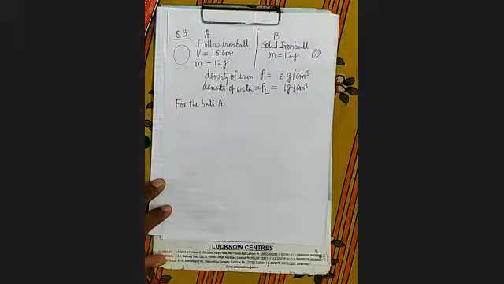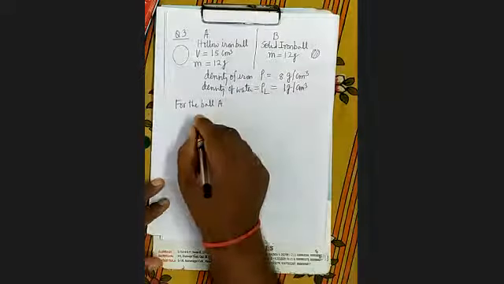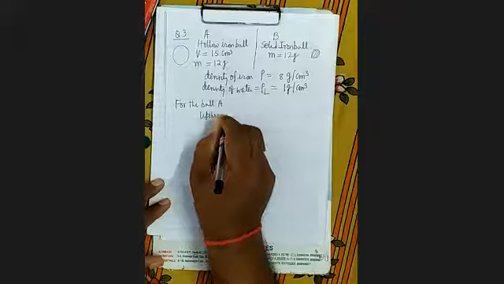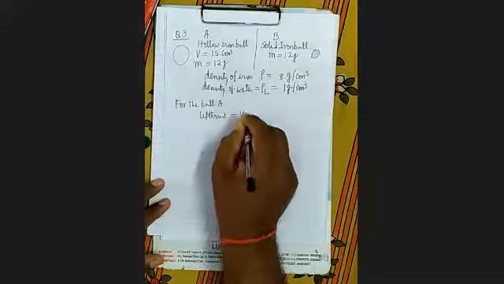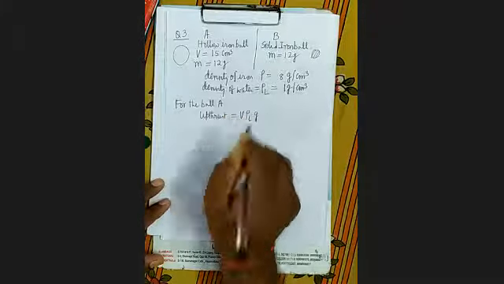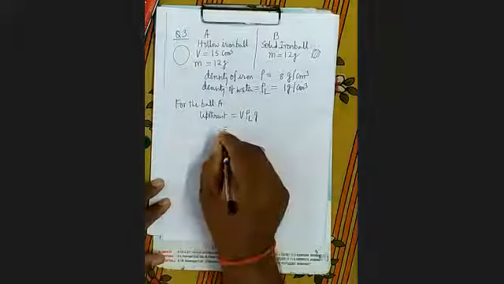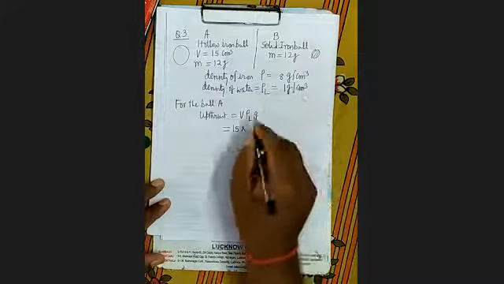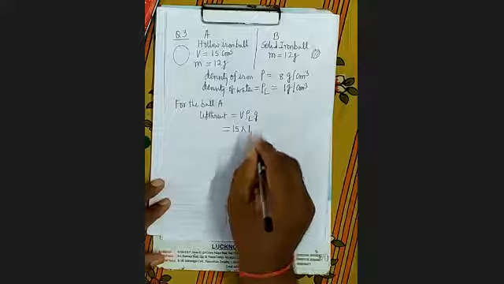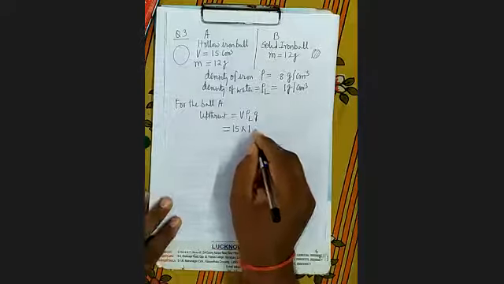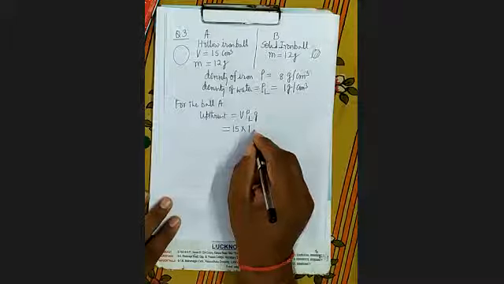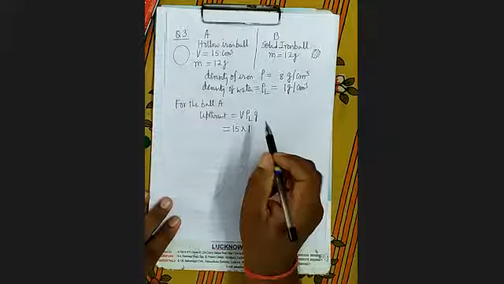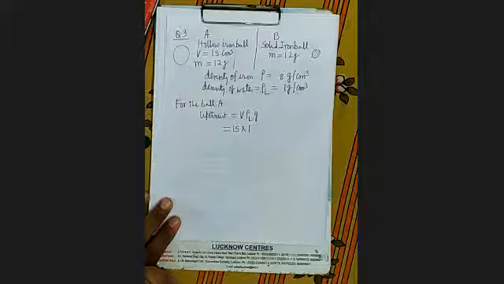Find the upthrust on each. So for ball A, upthrust equals V into rho L into G. So V is how much? 15. What is rho L? Density is 1. We will not put the value of G. In what will we write the answer? Gram force or kilogram force. Answer you will write in gram force or kilogram force.